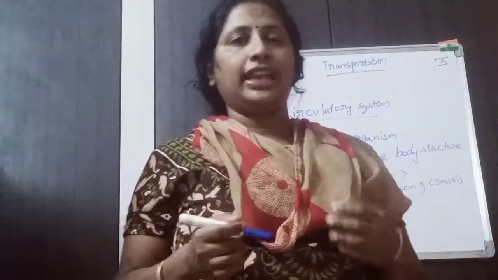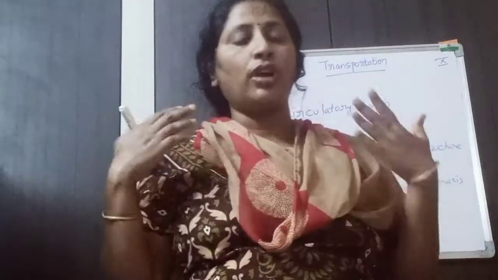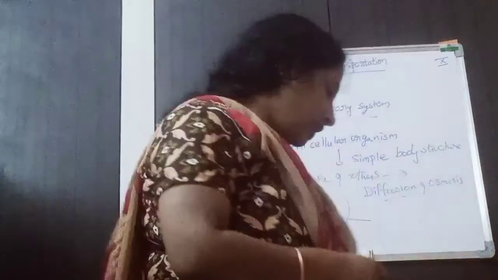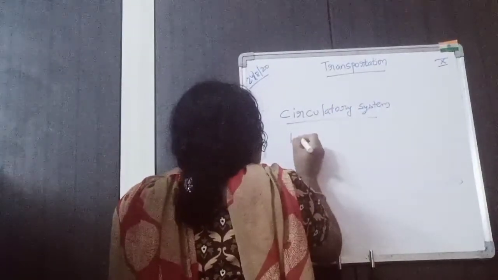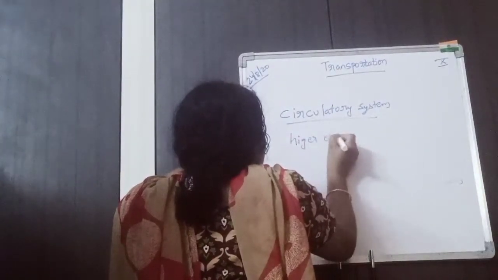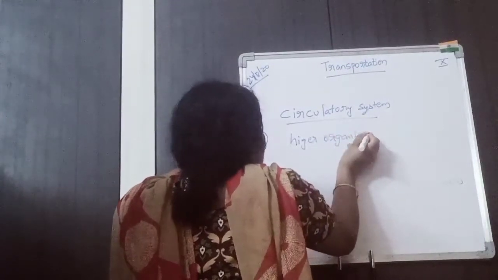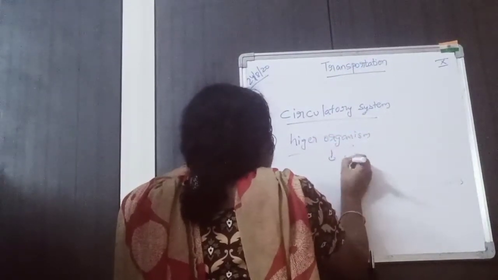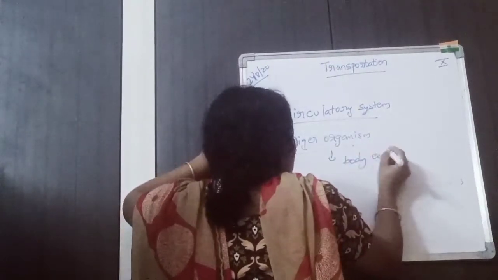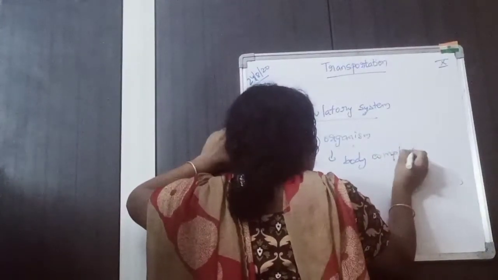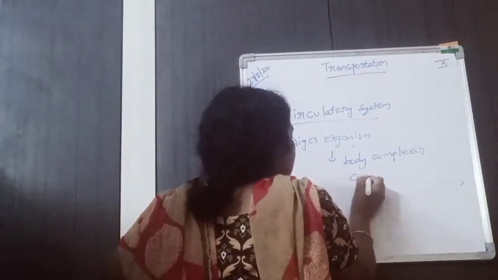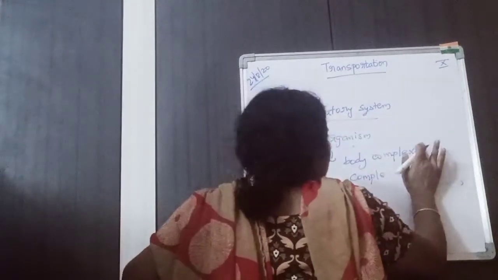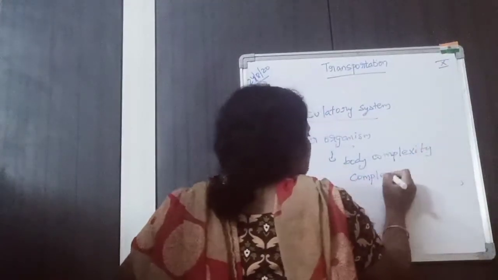Okay, that's why in higher organisms, as the body complexity is large, the body is complex.